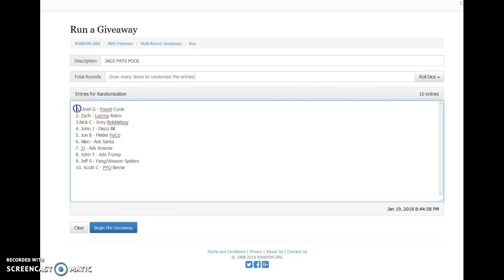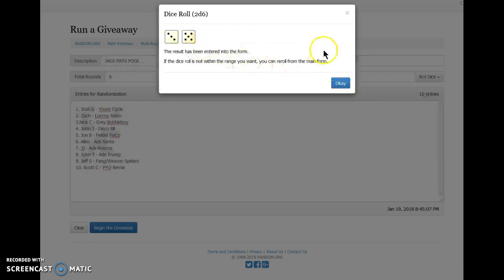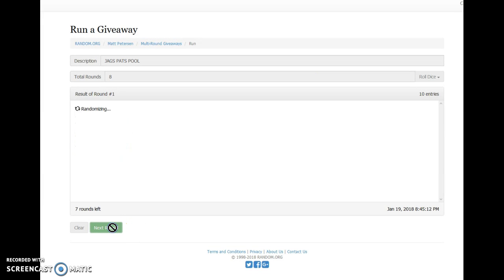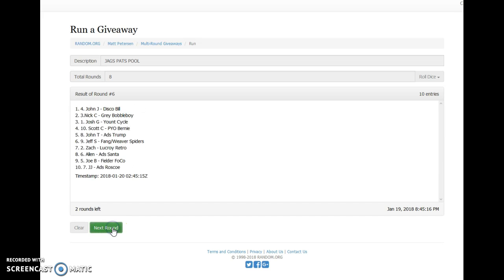10 entries, Josh on top and Scott on the bottom. We're going to roll 2 dice, 5 or higher, just like a Raz. We have an 8, we're going 8 times. Good luck. 1, 2, 3, 4, 5, 6, 7. 7 times. Dice is an 8.